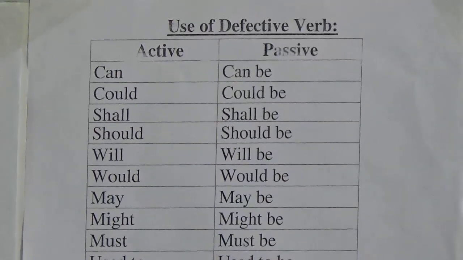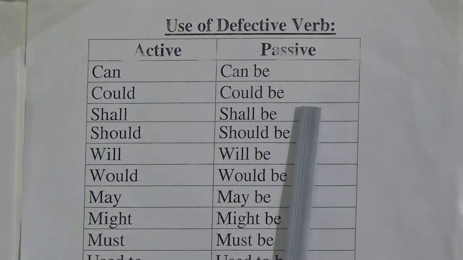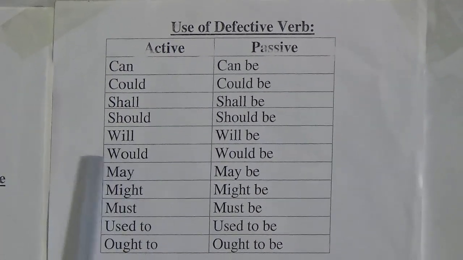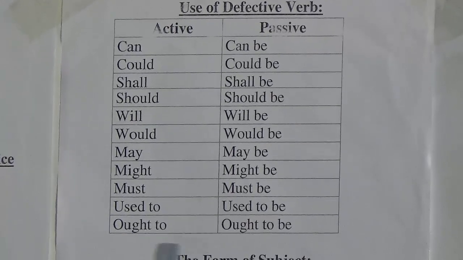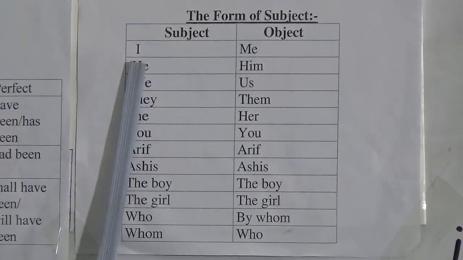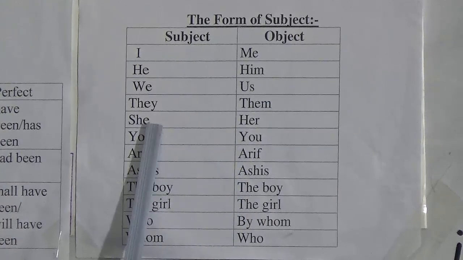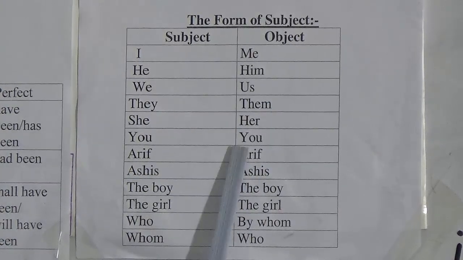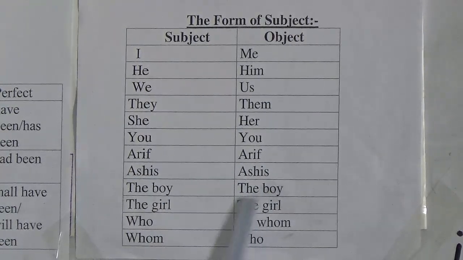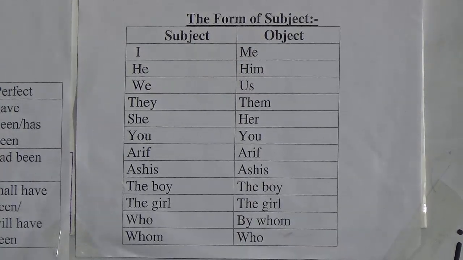Next, after a modal auxiliary verb, we use be: can be, could be, shall be. We use be after all modal auxiliary verbs. Now the form of subject and object. I becomes me, he becomes him, we becomes us, they becomes them, she becomes her, you stays you, Arif, Ashish, the boy, the girl stay the same, and who becomes by whom.